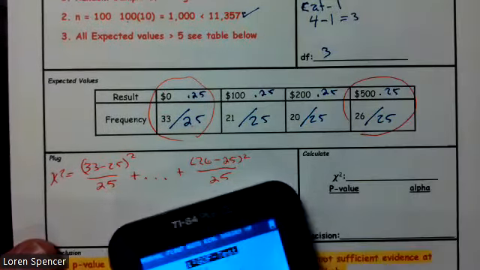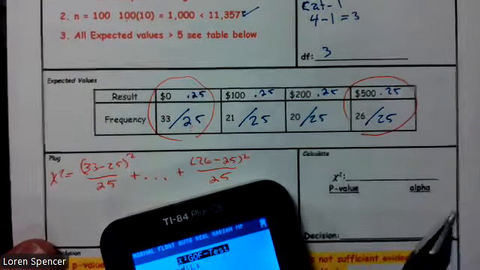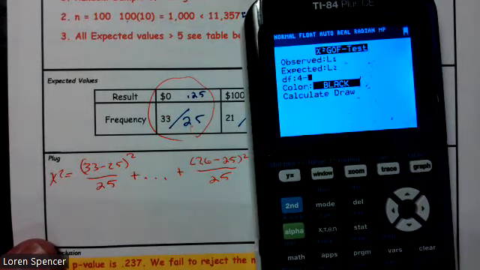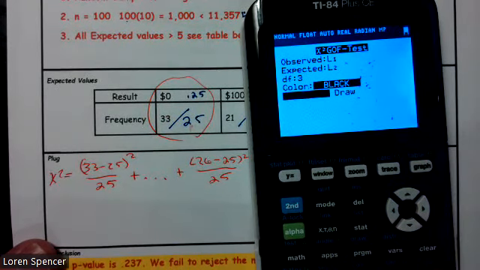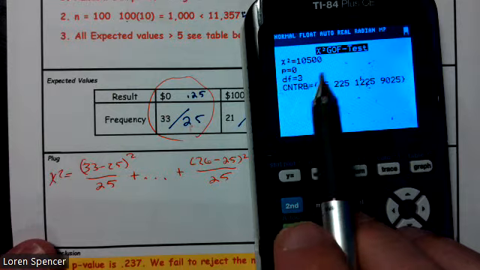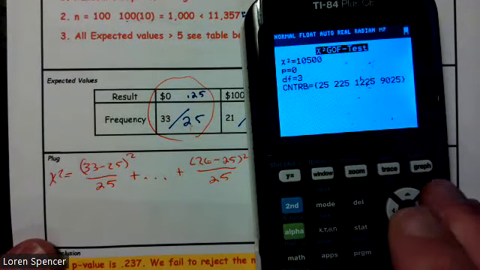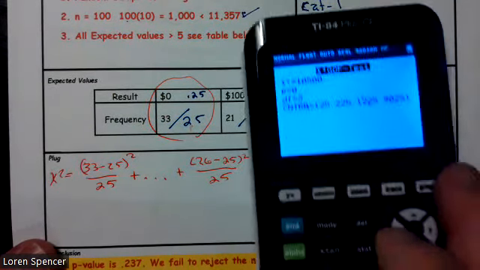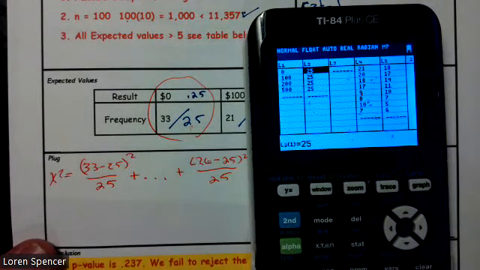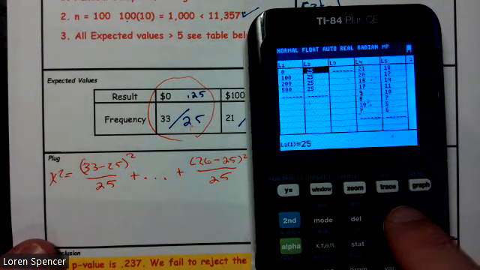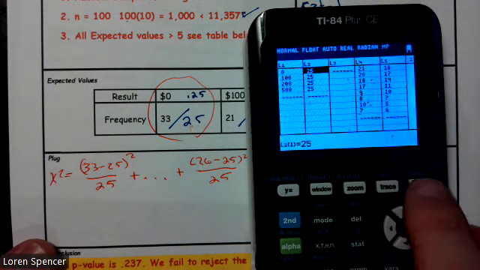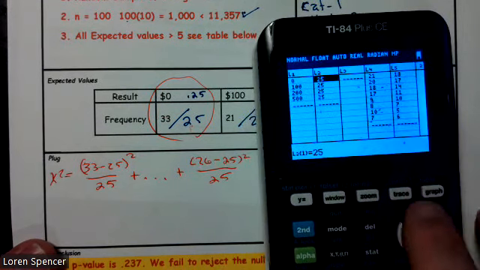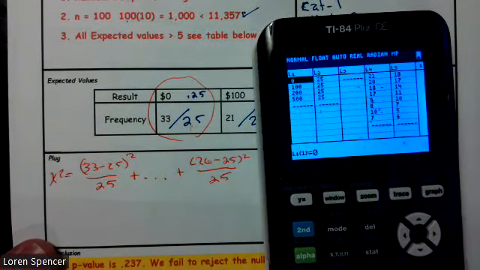Degrees of freedom. Well, what do we have? 1, 2, 3, 4, so 4 minus 1. When we press calculate, oops, I have a problem. I input the wrong values there.